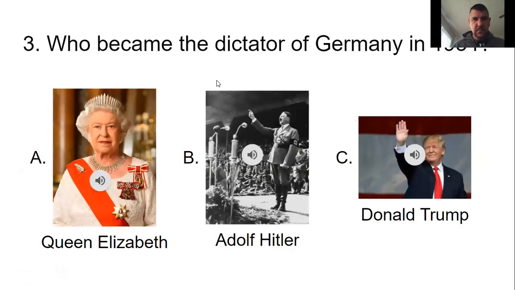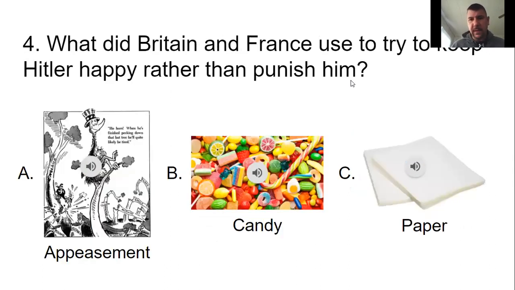Number 3, who became the dictator of Germany in 1934? A, Queen Elizabeth, B, Adolf Hitler, or C, Donald Trump? It was B, Adolf Hitler. He ruled from 1933 to 1945, when he ended his life, committed suicide at the end of World War II. But Adolf Hitler was the one who took over Germany. Ding, ding, ding. He became the chancellor in 1933, and eventually just became the Führer.